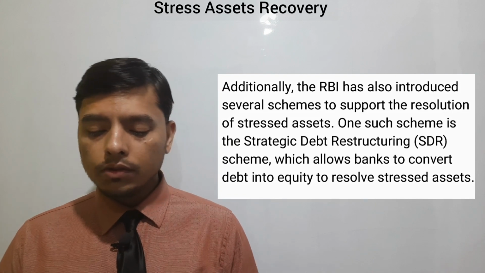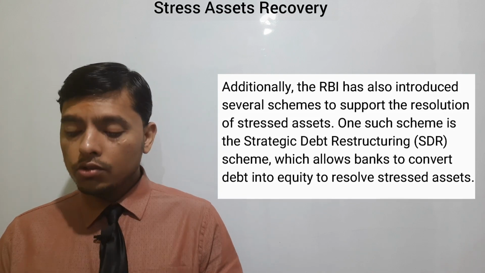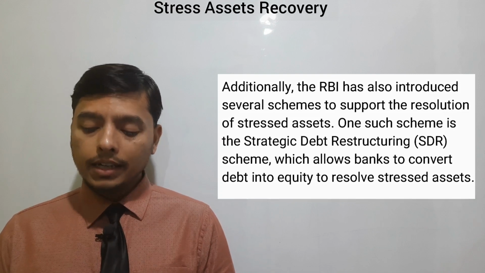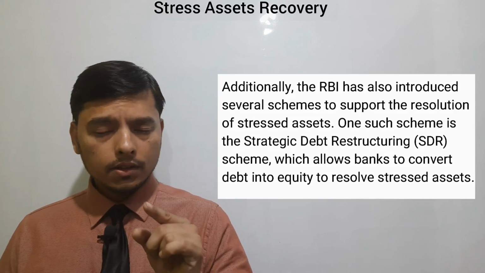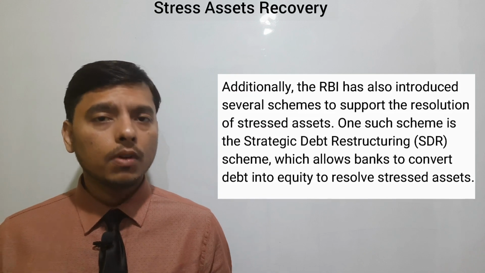Additionally, the RBI has also introduced several schemes. Many schemes have been taken up by RBI to support the resolution of stressed assets. One such scheme is the Strategic Debt Restructuring Scheme. It is being taken up by RBI to deal with the problem of stressed assets.